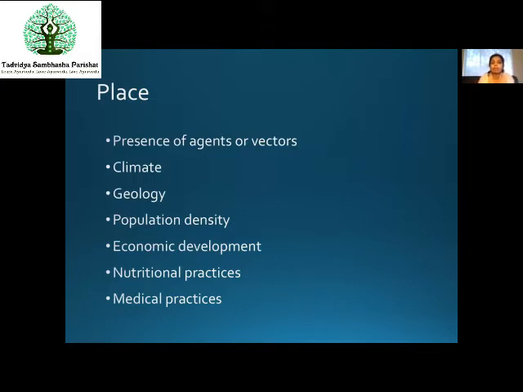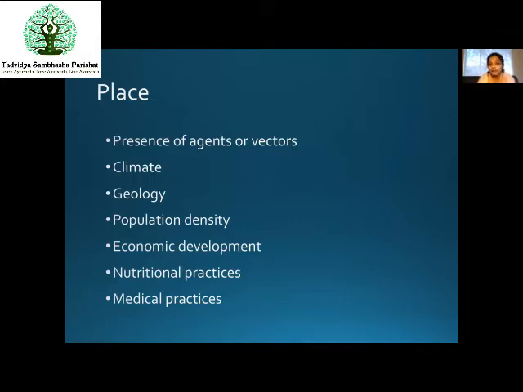Economic development. Economic development plays a part wherein, if the hygiene can be maintained in a proper way, you can bear the cost of maintaining the high level of hygiene or not. Then nutritional practices. What kind of practice does the country have in general?